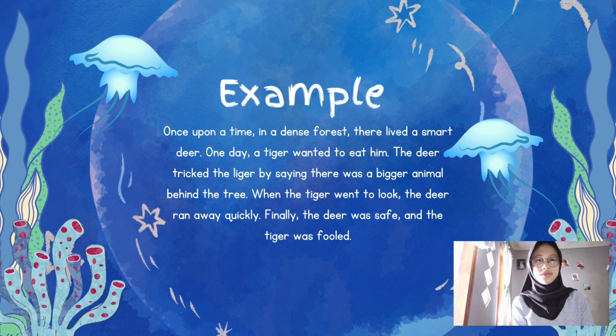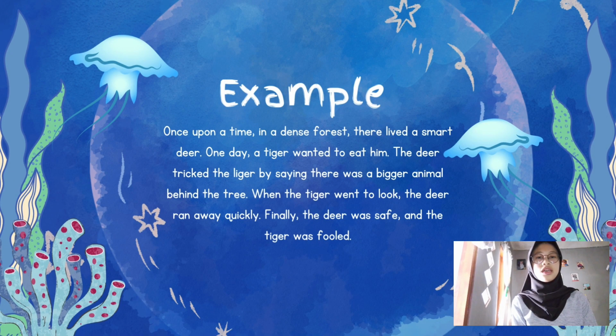Generic structure. Orientation: once upon a time, in the dense forest, there lived a smart deer. This sentence is the orientation because there is an introduction to the character, the deer, the place, the forest, and the time setting.